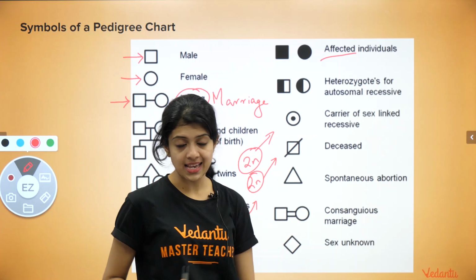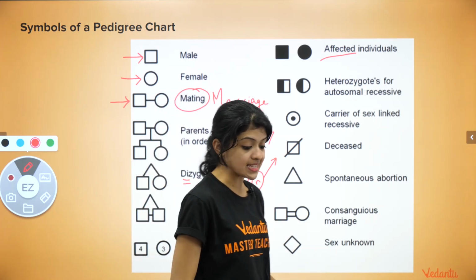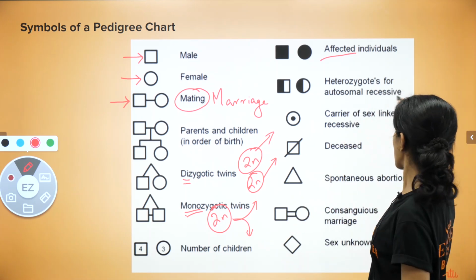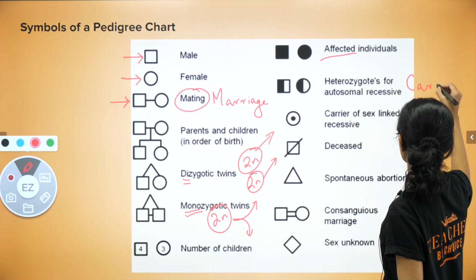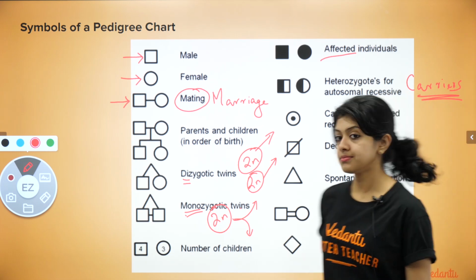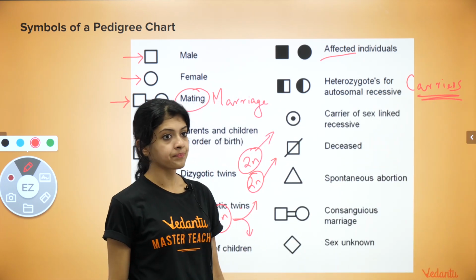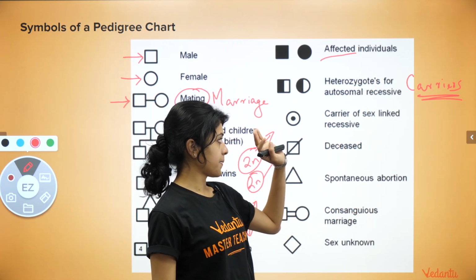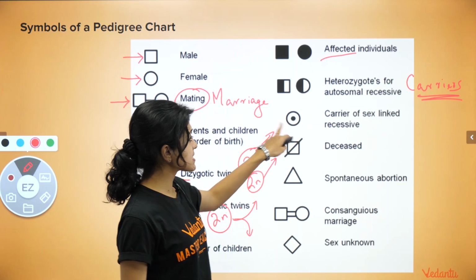That is what this is, especially in the case of a recessively inherited disease, right? Such individuals are called carrier individuals or carriers. Now, carriers of sex-linked recessive traits may be represented this way.